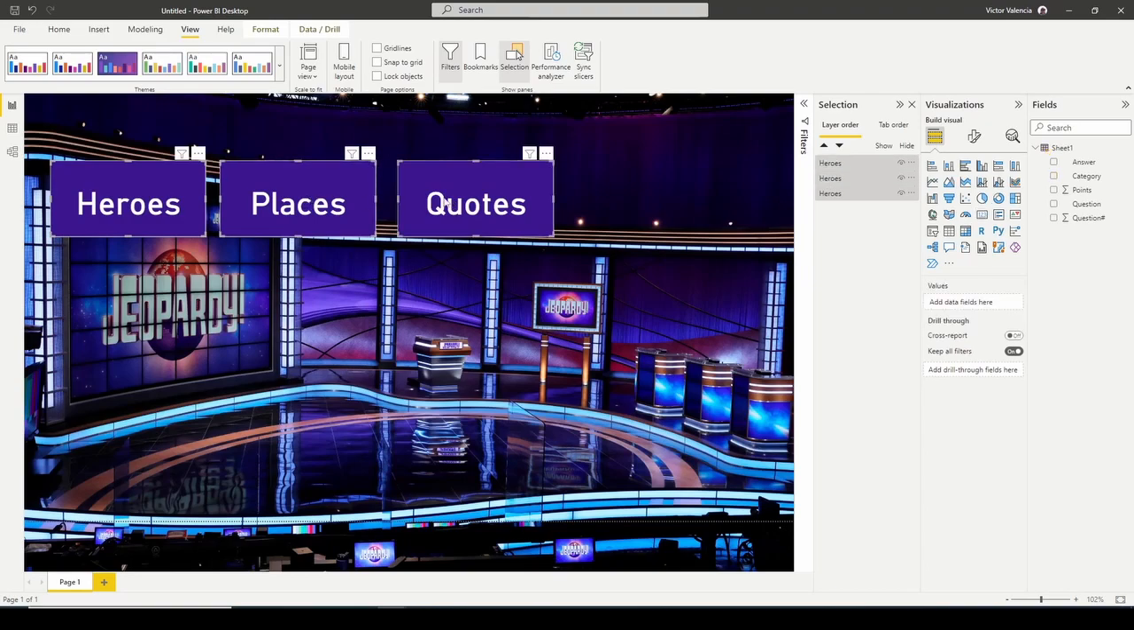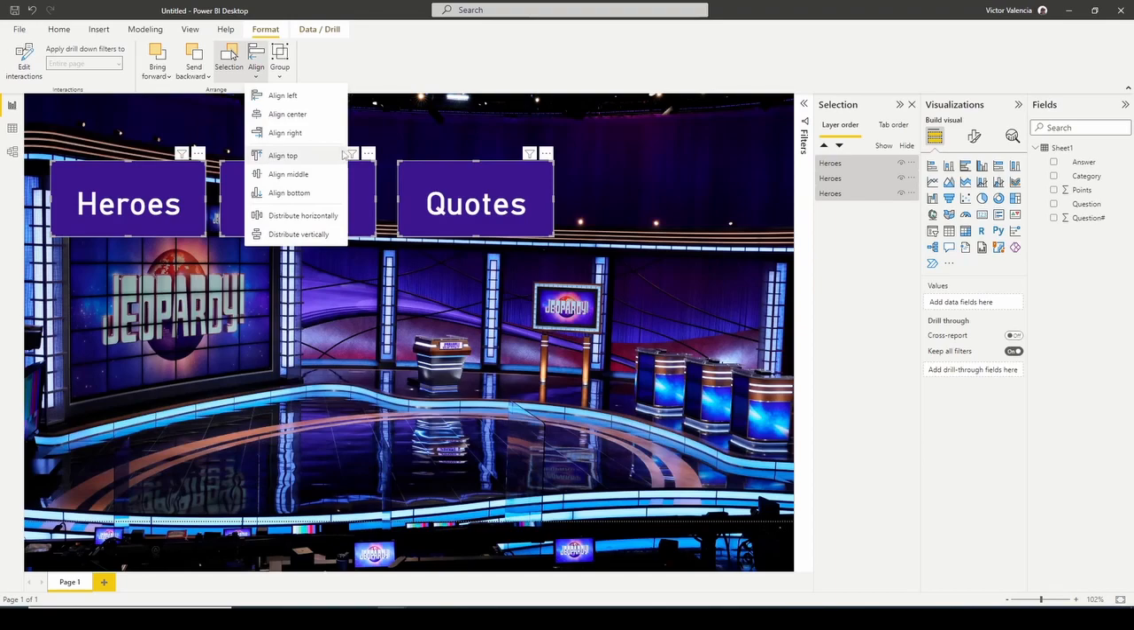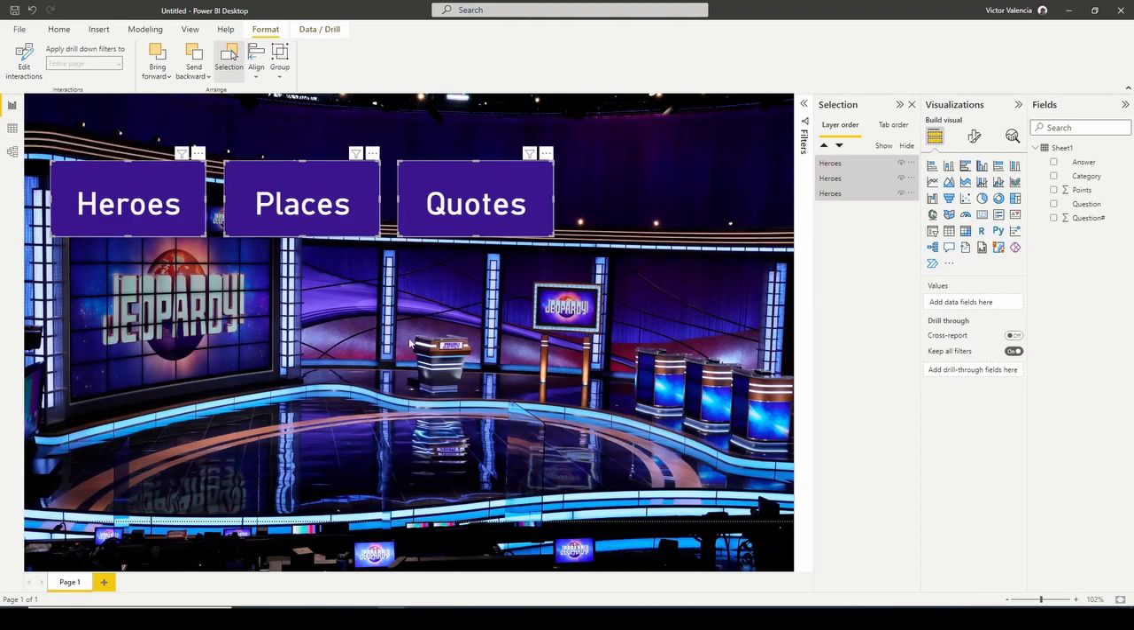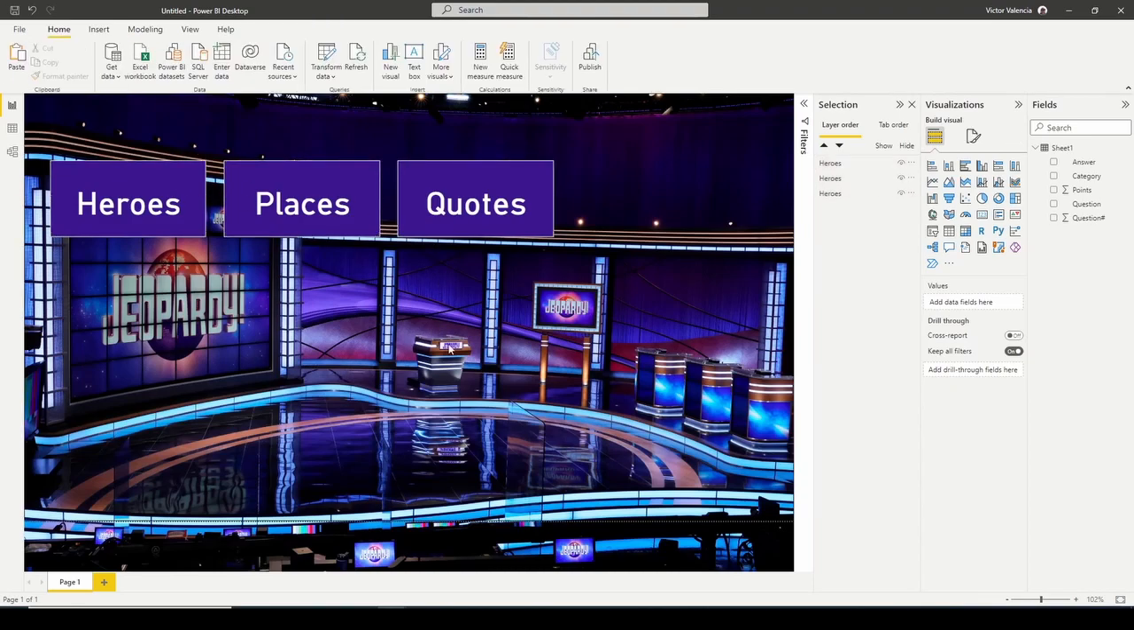And then you can start to change the formatting here. So I'm going to line the top, and I'm going to distribute these horizontally so they're perfectly distributed. And that looks good for right now. Okay, once you have the categories added and they're labeled correctly, I group them under this group here called categories just to keep things simple.